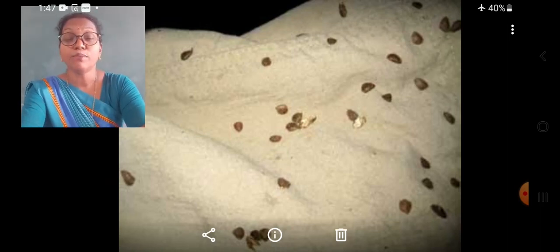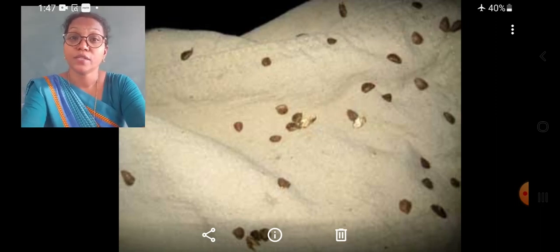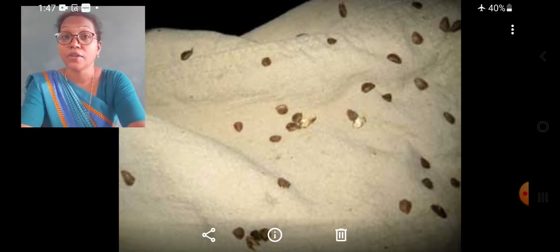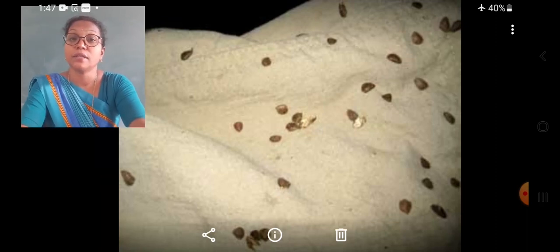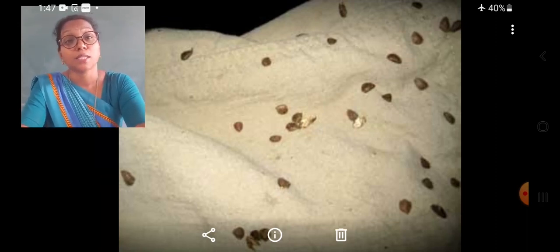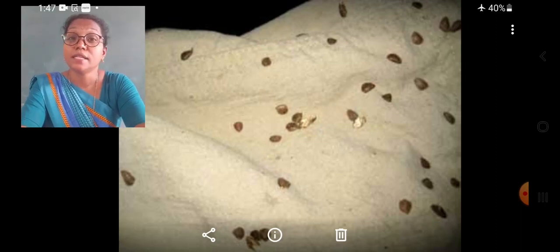Now children, there is one more method of seed dispersal, that is called explosion. The pods of plants break open, like in the peas and lady's finger. When the vegetable pod is dried up, it breaks open and the seeds are scattered in various directions. That process is known as explosion of seeds, and this is also another method of seed dispersal.